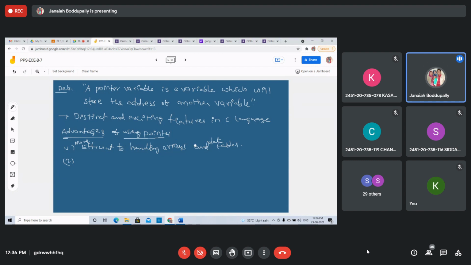Next, pointers can be used to return multiple values from a function via function arguments. We already discussed this in functions.